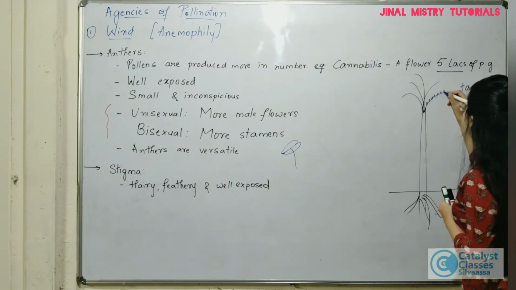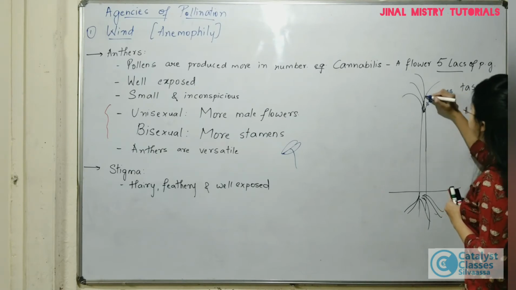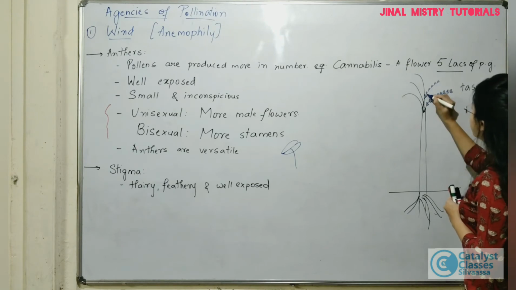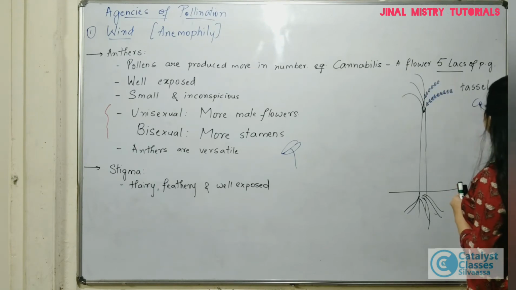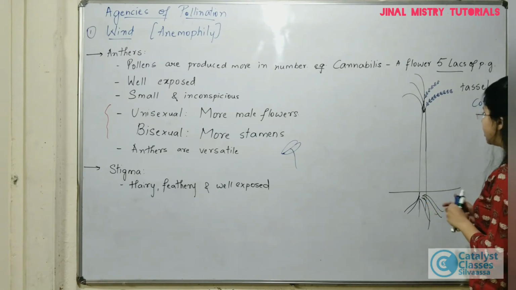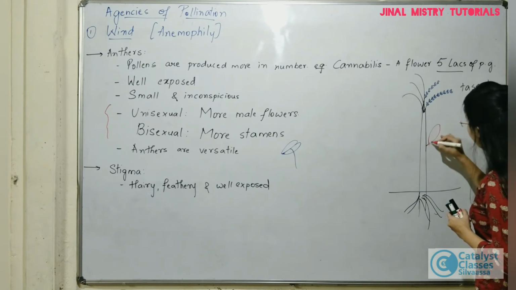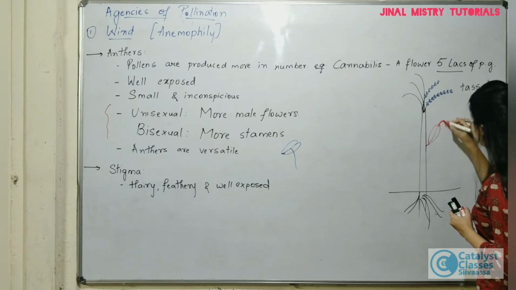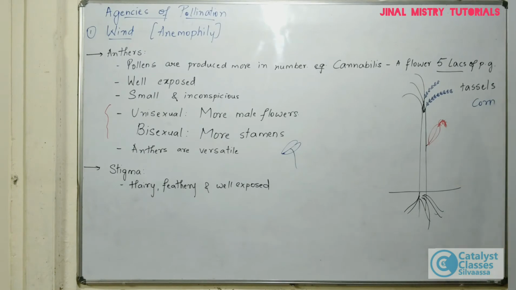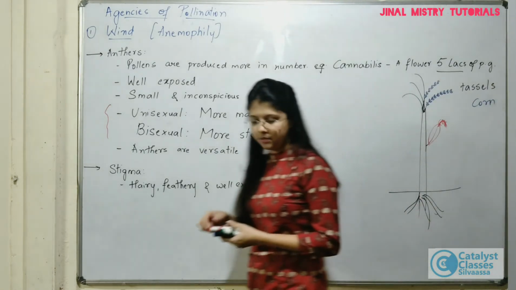And these male flowers, as I told you, are more in number with more stamens present, and those stamens will be very well exposed, right? So these are the tassels of a corn plant. On the bottom side, you will see the female flowers, right? Those female flowers have a very well exposed style on the outer side, with feathers trapping the pollen grains that are carried by the wind, right? So this is the example of the corn plant that is again given in your NCERT.